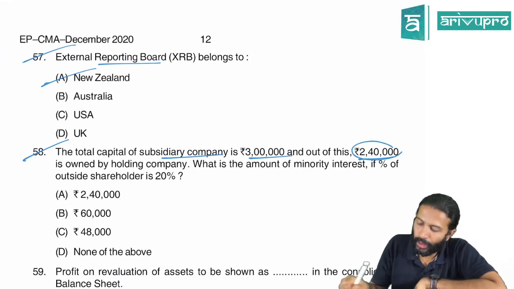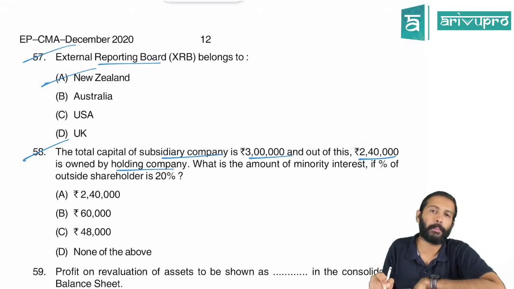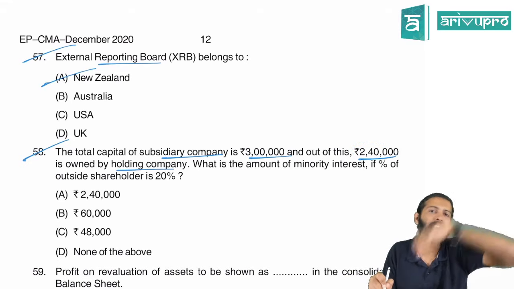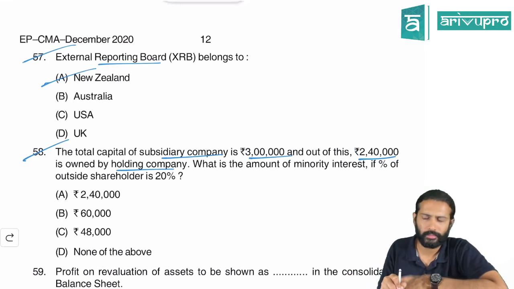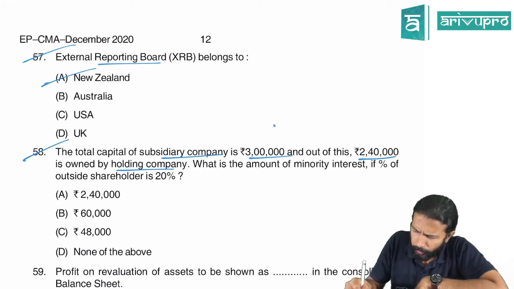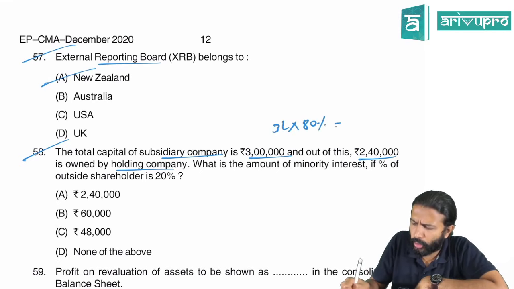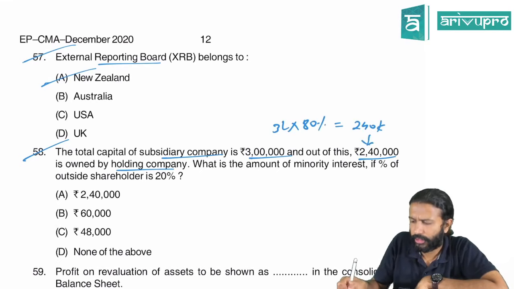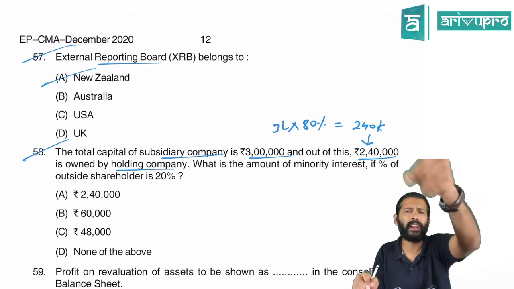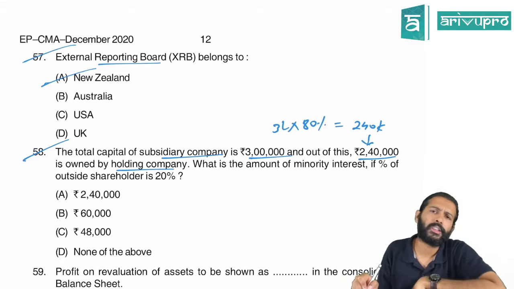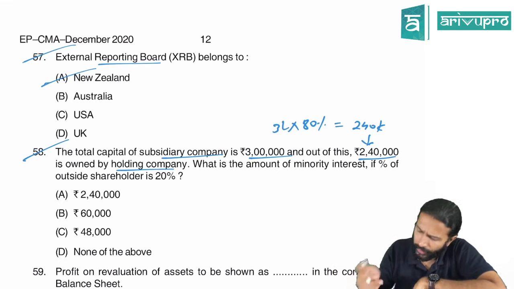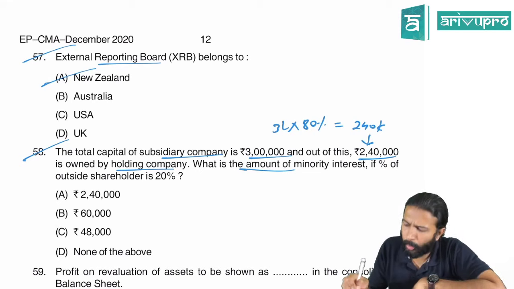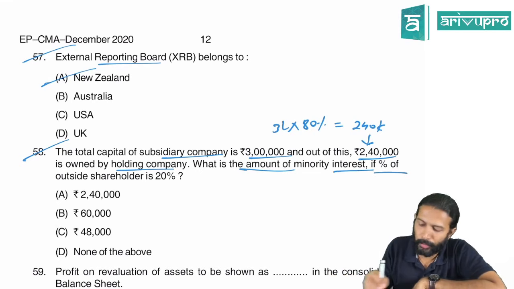Out of which 2,40,000 is owned by the holding company. Holding company's share in the subsidiary's share capital, they are saying, is 2,40,000. That means it is 80%, no? Because 80% of 3 lakh is 2,40,000. Yes. That means indirectly they are telling the holding company owns 80%. That implies that minority interest is holding 20%. Given also, what is the amount of minority interest if the percentage of outside shareholders is 20%?